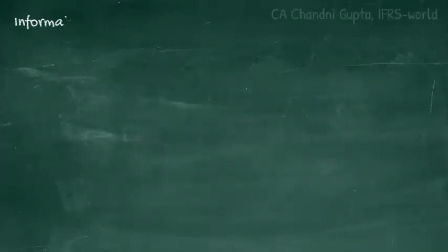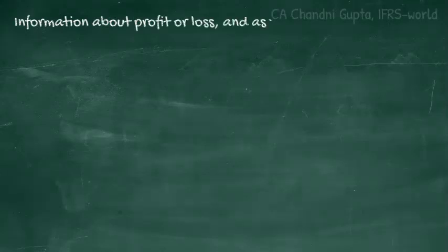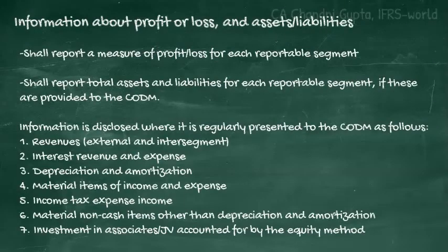The other disclosure requirement is the information about profit or loss and assets and liabilities. So, about this, the important point to note is that there is a requirement to report the amount or any other measure of profit or loss for each reportable segment. But that is not the case with assets and liabilities. So, with respect to the assets and liabilities, an entity is required to report the total of assets and liabilities for each reportable segment only if those amounts and those measures are provided to CODM for decision making.